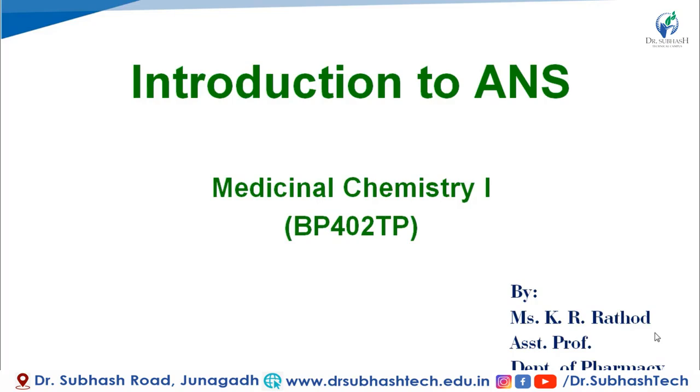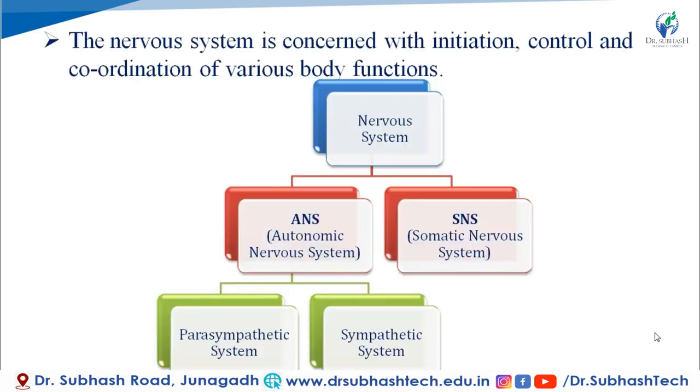ANS means autonomic nervous system. Autonomic nervous system in short is also known as ANS. So, to understand ANS, first we have to see what is nervous system. The nervous system is concerned with initiation, control and coordination of various body functions. Means every body function is initiated, controlled and coordinated by the nervous system of our body.